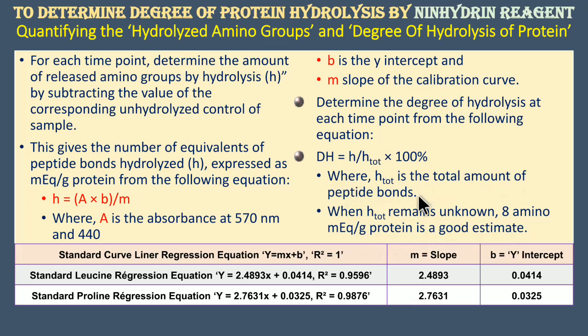So here the total amount of the peptide bonds, if we don't know that, then we can take the value of 8 amino milliequivalent per gram protein as a good estimate. So here, as per the experiment, we are taking 8 amino milliequivalent per gram protein as a good estimate.